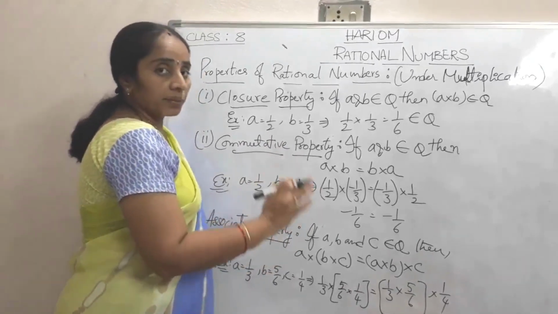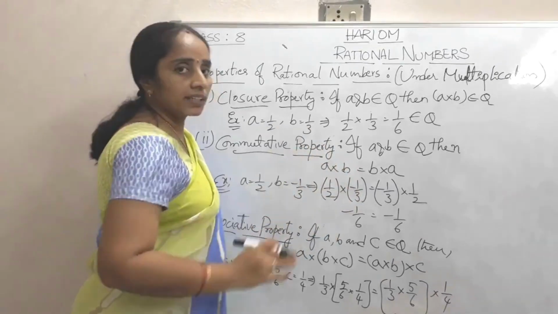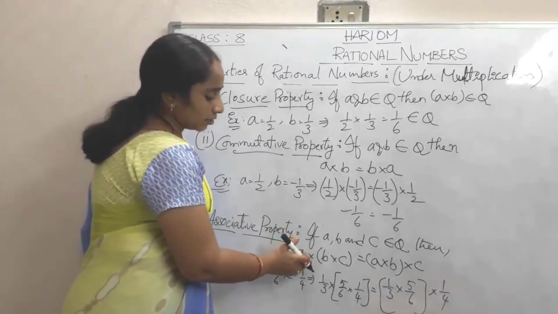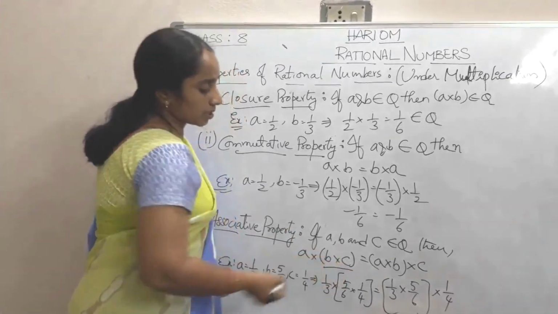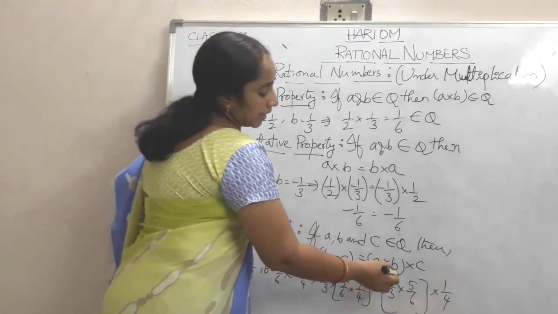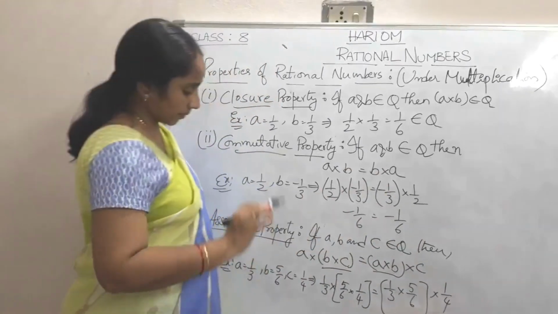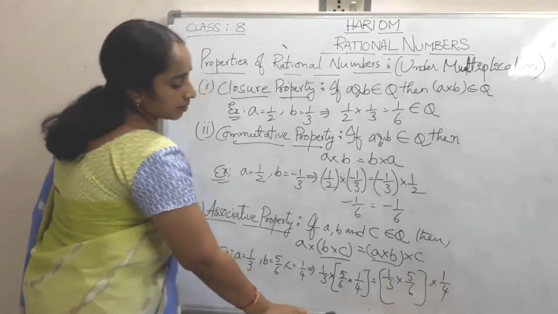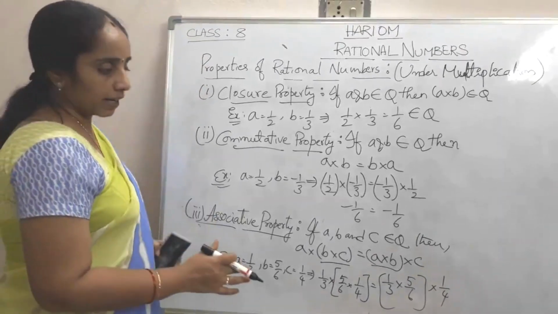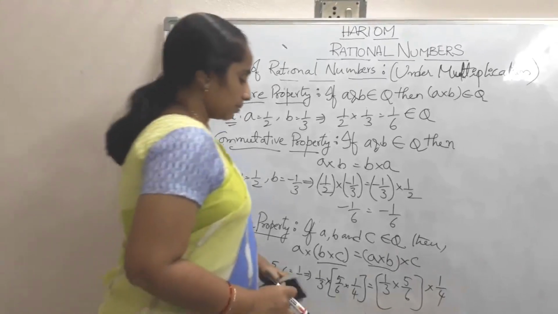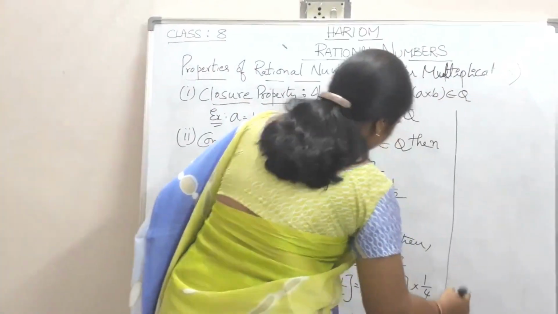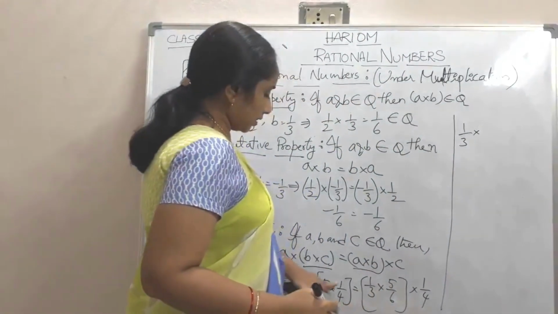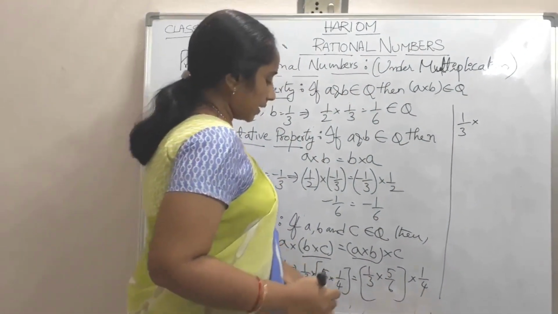If A, B and C are three rational numbers, then their product (A into B) into C is equal to A into (B into C). Same as we already discussed before, the numbers which are inside the bracket we should calculate first. Here, 1 by 3 into 5 by 6 is 5 by 18.